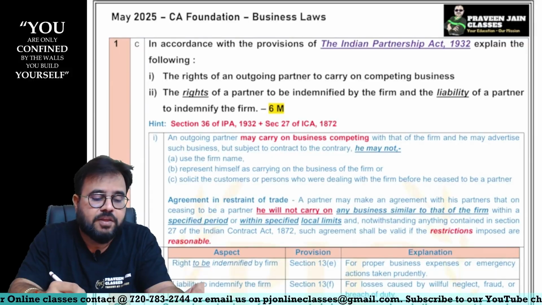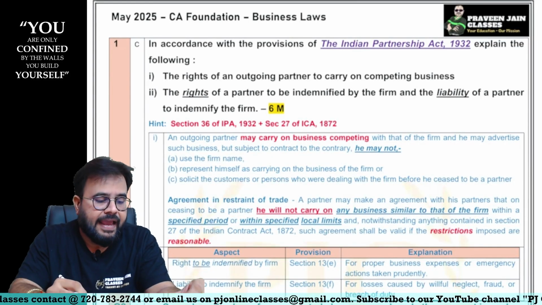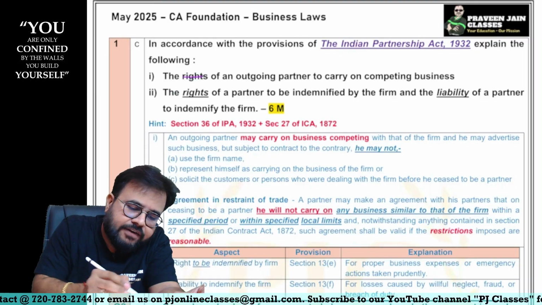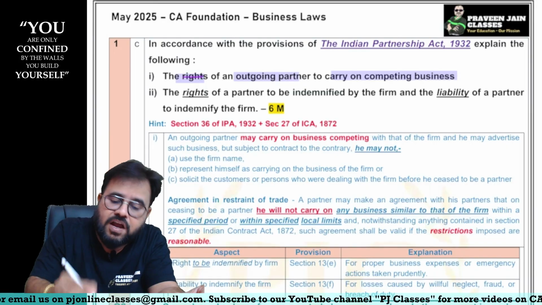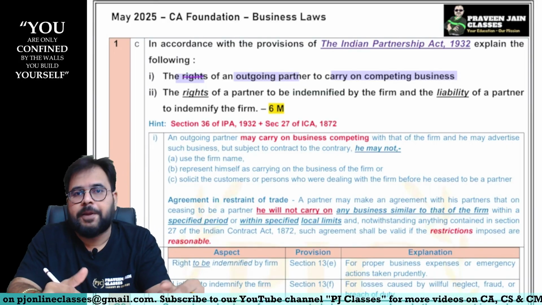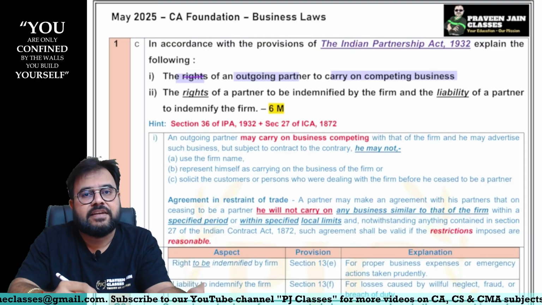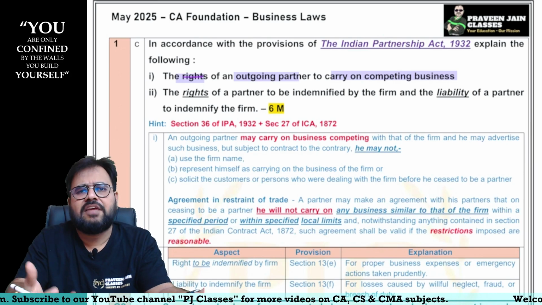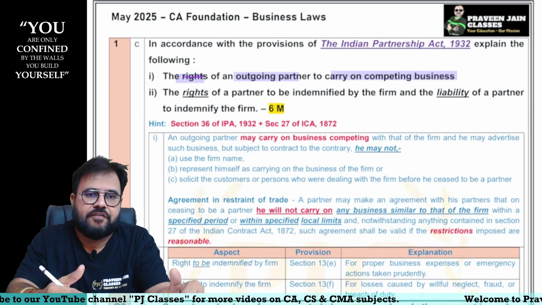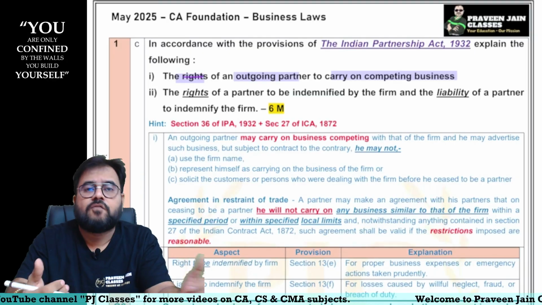In accordance with the provisions of the Indian Partnership Act, explain the following. What are the rights of an outgoing partner to carry on the competing business? When I say outgoing partner, this partner is resigning from the partnership firm and now he is leaving the partnership firm. Now, when you are leaving the partnership firm, what are the rights you have, sir? Now tell me, sir, what are the rights he has?